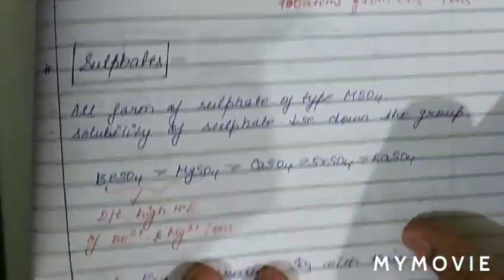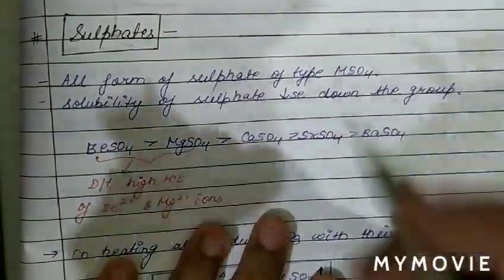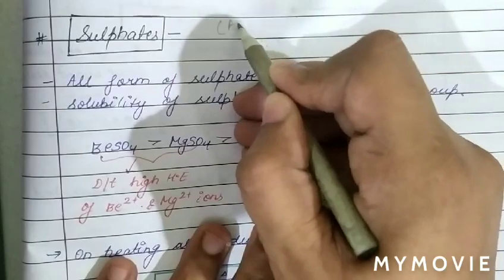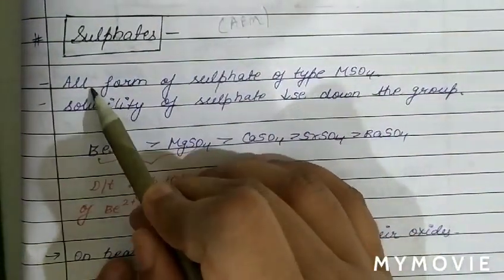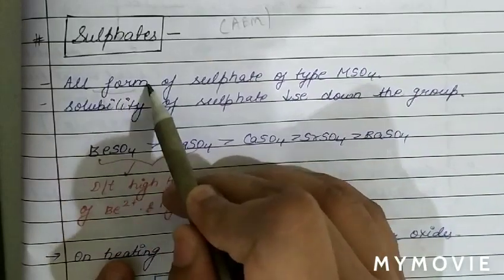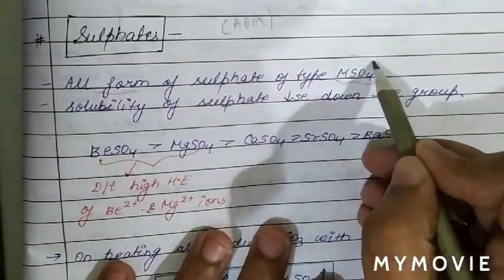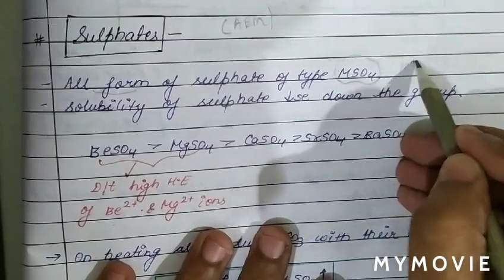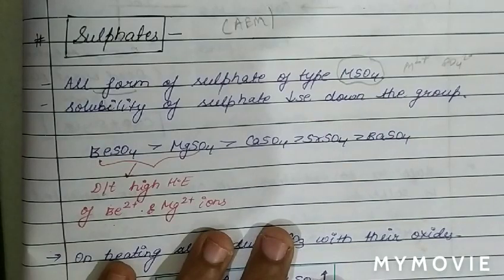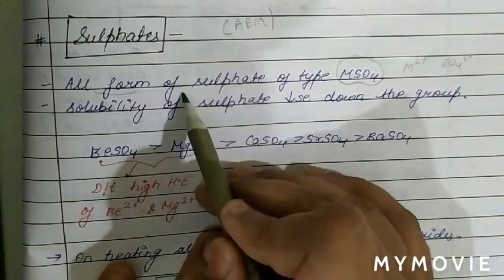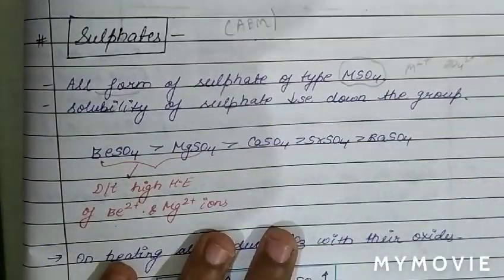Now the next topic we are going to discuss is the sulfates of alkaline earth metals. We know all alkaline earth metals form sulfates of type MSO4. M is basically a divalent cation which balances the charge of the sulfate ion. So basically all alkaline earth metals will form sulfates of type MSO4.